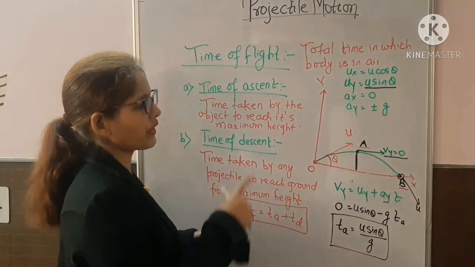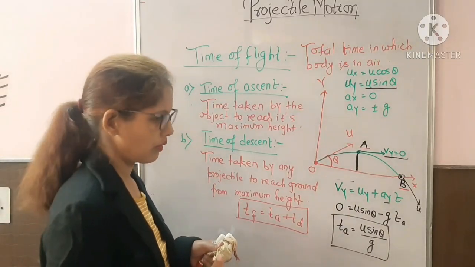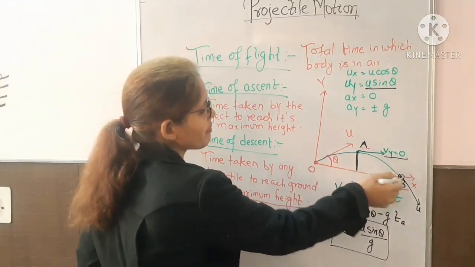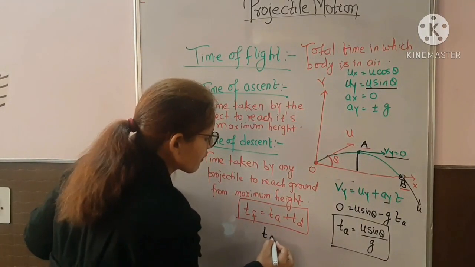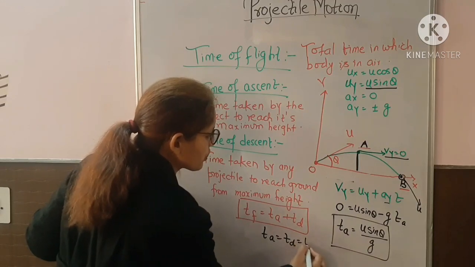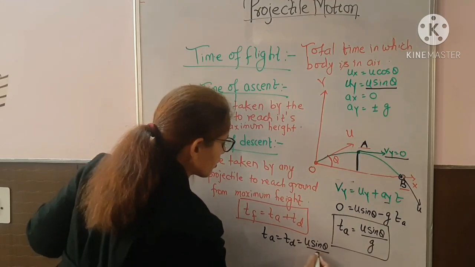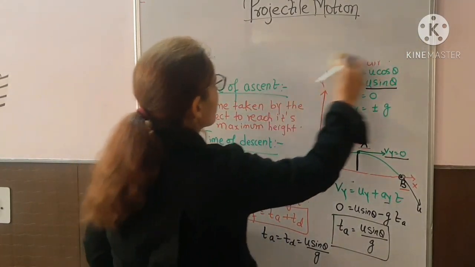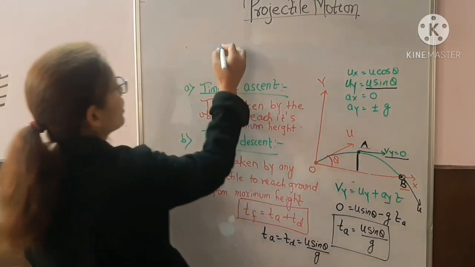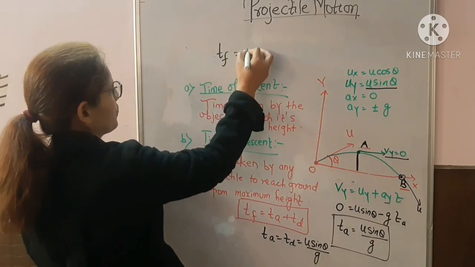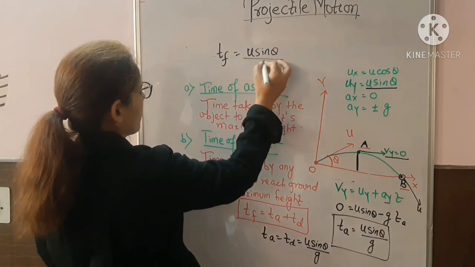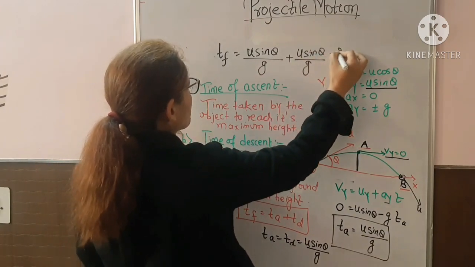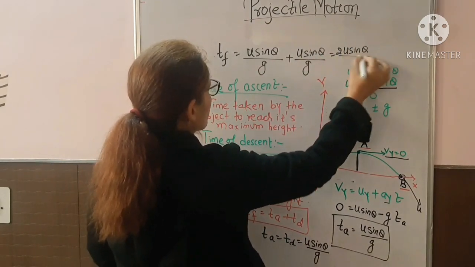Okay. So in the same way, you can calculate the time of descent value also. The projectile will take the same time to reach the ground from this maximum height. So ta and td will always come the same, and it is u sin theta upon g. So the total time of flight, what will you write? It's the sum of time of ascent and time of descent. So it will be u sin theta upon g plus u sin theta upon g. It will be 2u sin theta upon g.